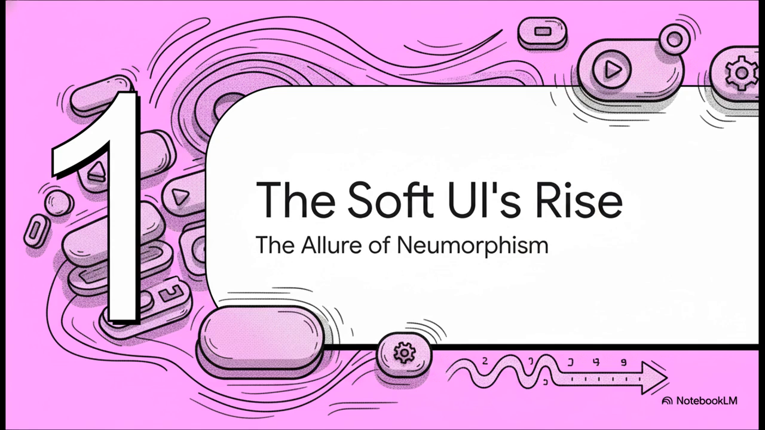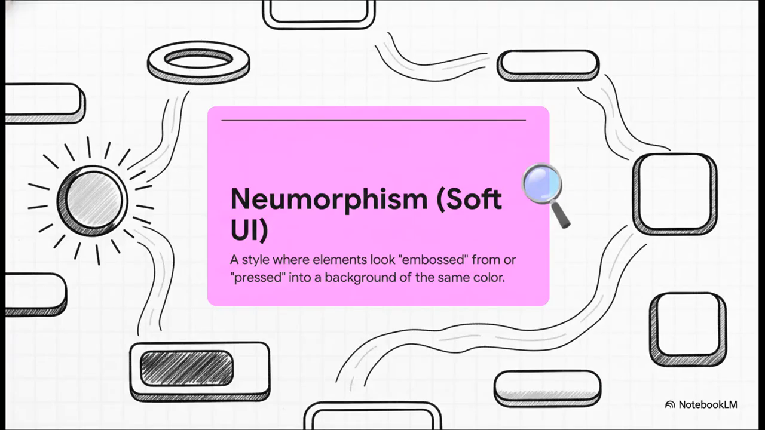Back around 2020, this new style just kind of popped up, and it promised this futuristic, incredibly soft new look for all our interfaces. The name itself is actually a mashup of new skeuomorphism, and that gives you a pretty big hint at what it does. It's all about this really subtle illusion. Instead of elements sitting on the background, they look like they're being pushed out from it, or kind of pressed into it, almost like a soft piece of plastic.